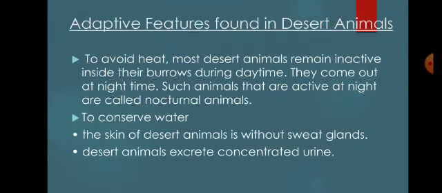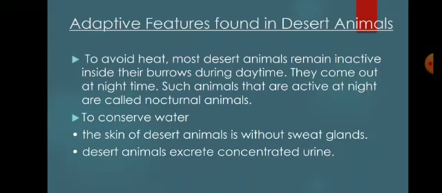Now let us discuss the adaptive features which are found in the desert animals. Basically the desert regions are very hot and dry. Animals adapted to live in the hot deserts are the camel and kangaroo rats that I have discussed earlier. Desert animals have to protect themselves from the scorching heat and need to conserve water. Therefore they have the following adaptations. To avoid the heat, most desert animals remain inactive inside their burrows during the daytime. They come out at night time. Such animals that are active at night time are called nocturnal animals.